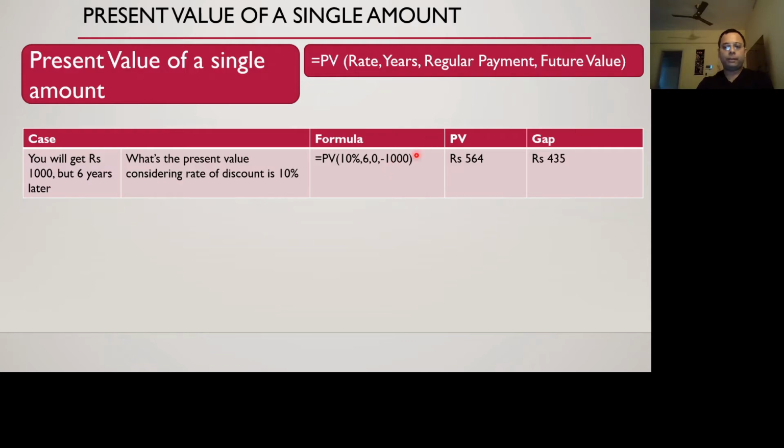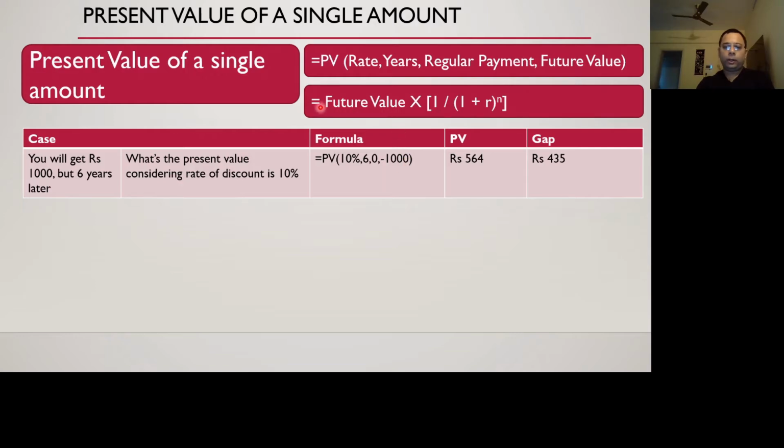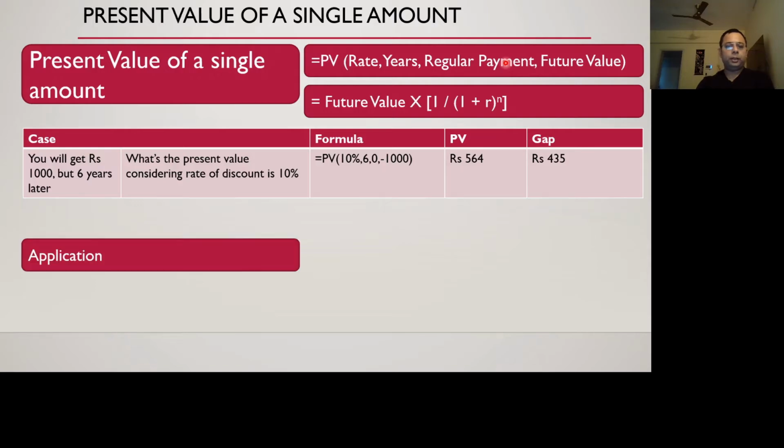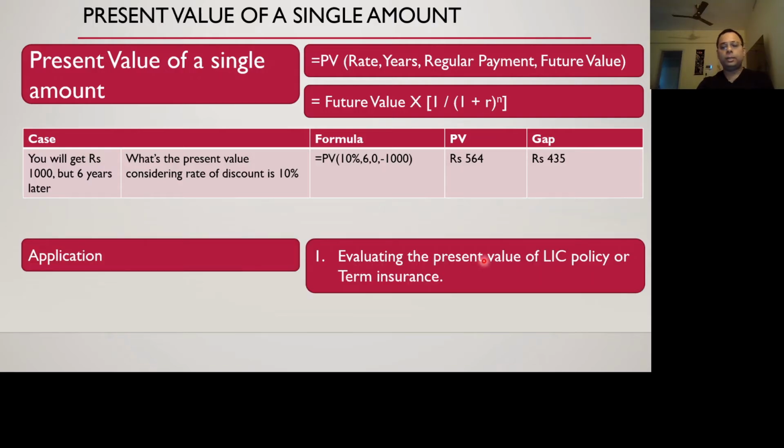Okay, understood up to this point? And then according to the book or class, the formula was future value divided by (1 plus r) raised to n. That's it. I haven't learned this formula, so I'll probably continue using the Excel one because I'm more comfortable doing that. I'll show you how to run these formulas. I'll give the XLS also for you to understand. Then applications: calculating the present value of an LIC policy or term insurance. So suppose the LIC policy is of 5 lakhs.